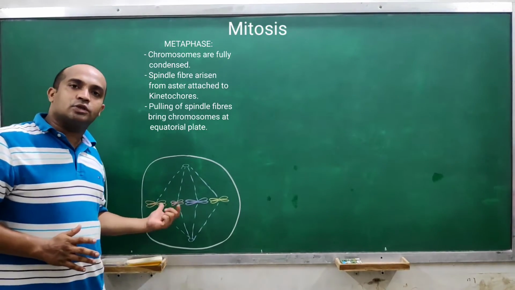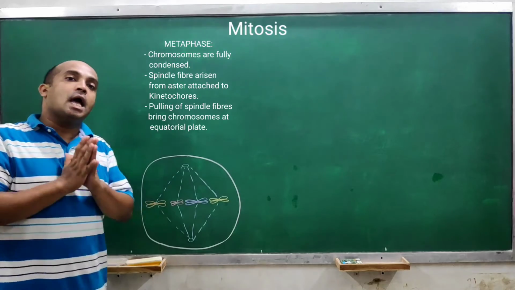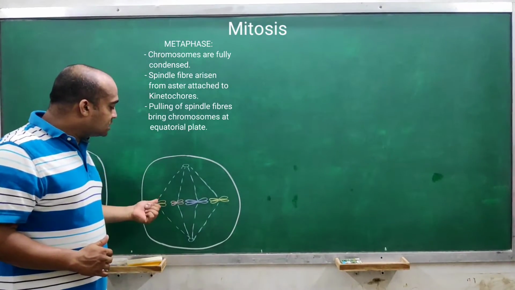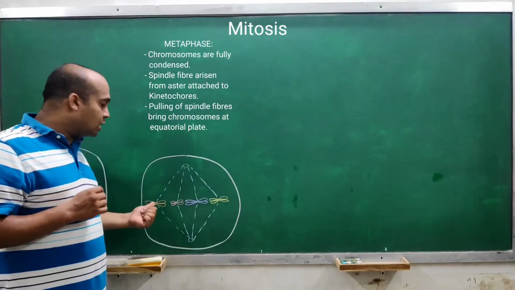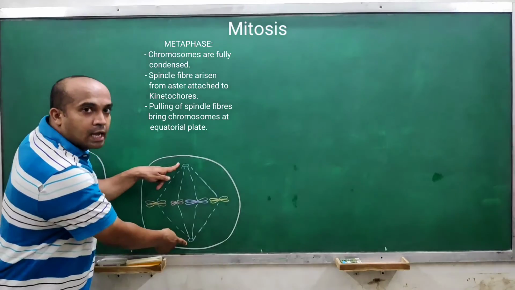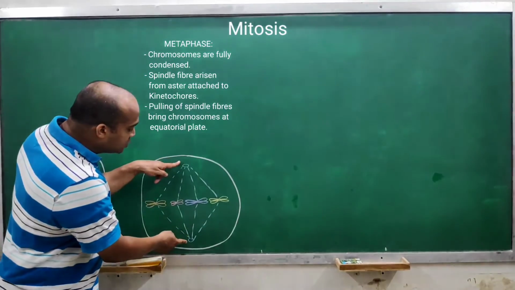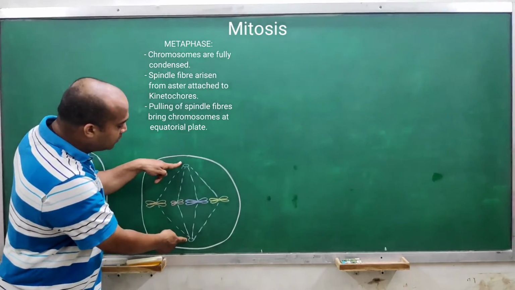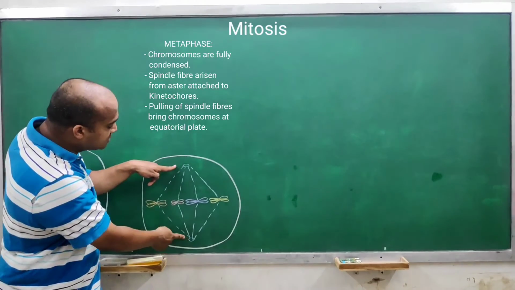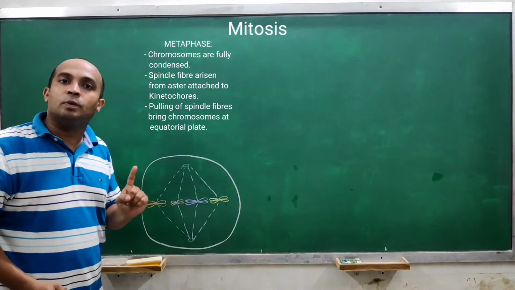Earlier, these chromosomes are not arranged at the metaphase plate or equatorial plate, but what makes them arrange in a plate is that the spindle fiber gets attached to the kinetochores of the chromosomes. So two spindle fibers from two different poles, right? From the two different centrioles present at two different poles, from these two centrosomes, spindle fibers or microtubules are arising. These fibers get attached to the two kinetochores of a chromosome, right?